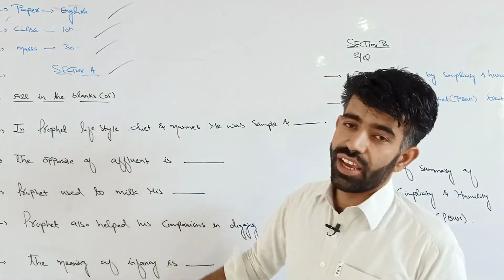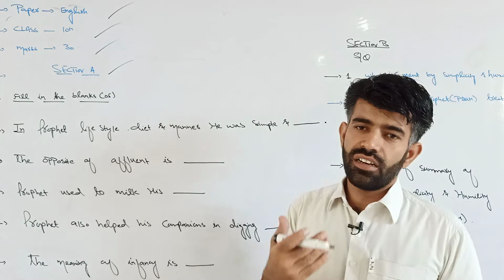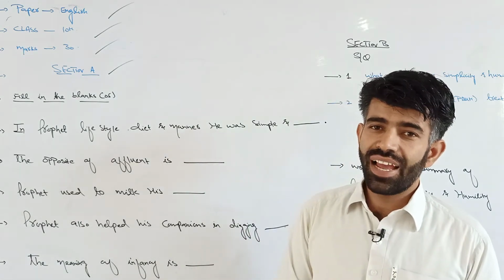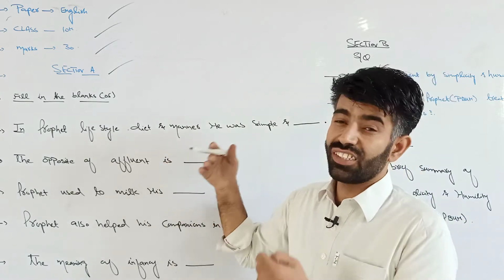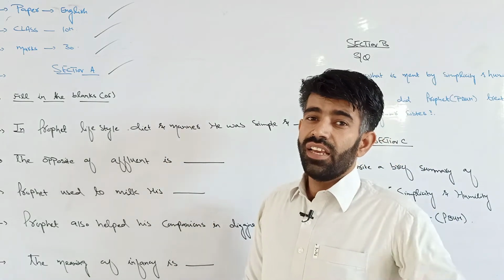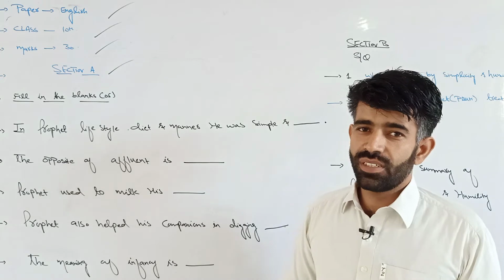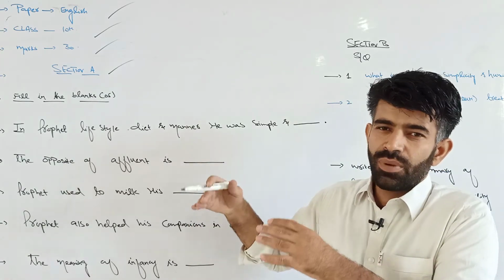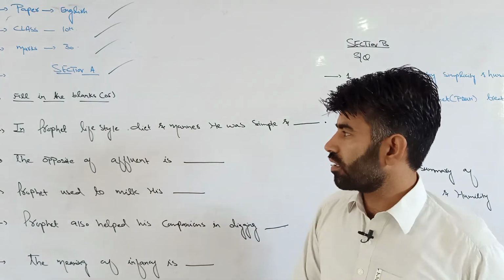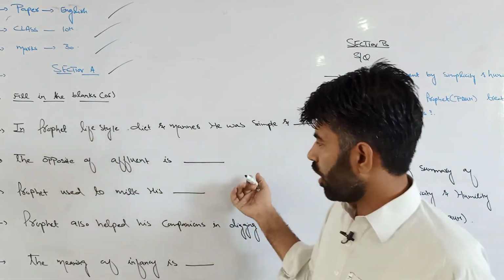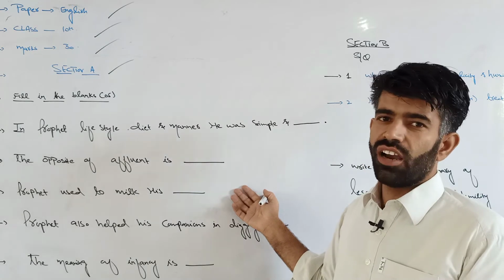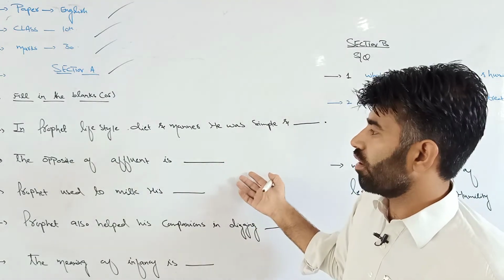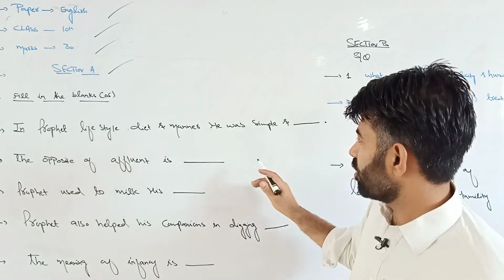In section A, the final paper that we are going to attempt at the end of the session is not going to be exactly like this, but this paper is related to the part that we have covered so far. You have not been given options here. We have hardly covered a few chapters, or a chapter, it will not be wrong.